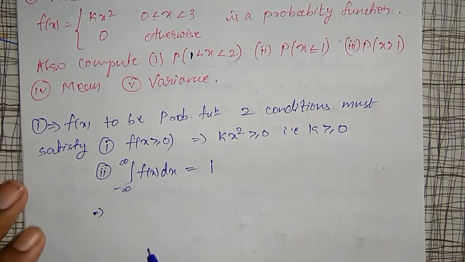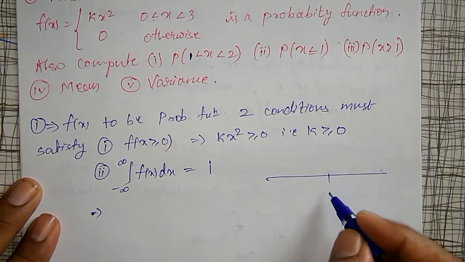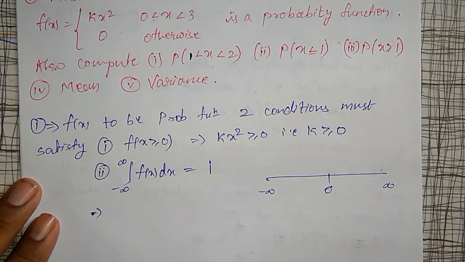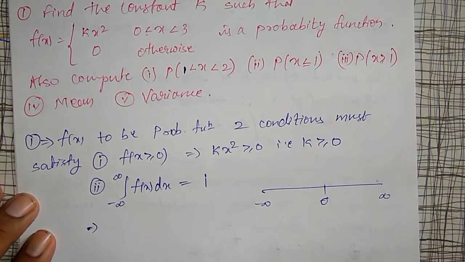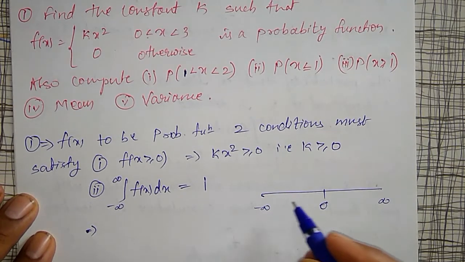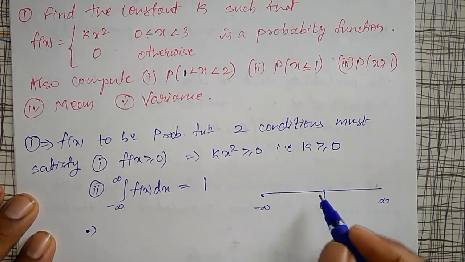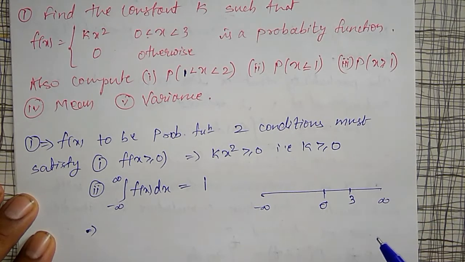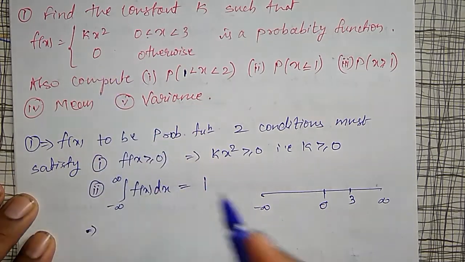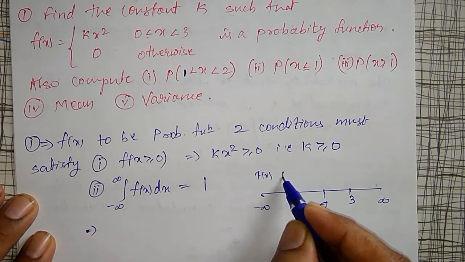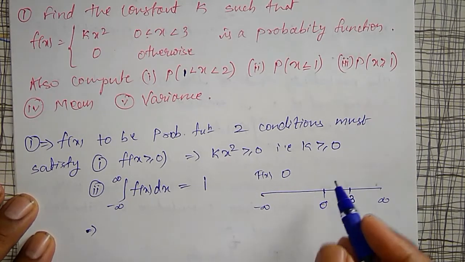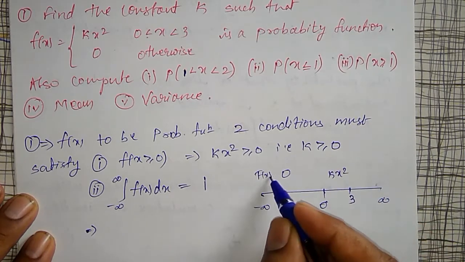This minus infinity to plus infinity, I will divide that real line into a total of 3 parts. Minus infinity to 0 one part, 0 to 3 one part, and 3 to infinity one part. Minus infinity to 0 is the otherwise condition, so the function is defined as 0 in this limit, and from 0 to 3 the function is defined by kx square, correct?